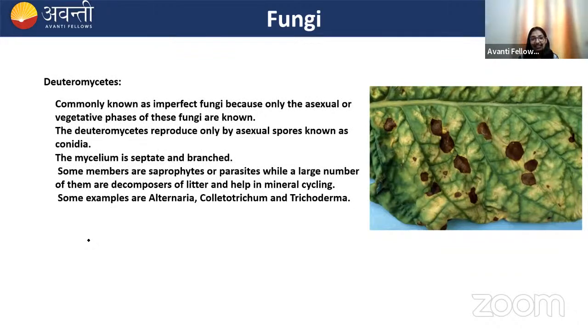Next one is Deuteromycetes. Deuteromycetes are known as imperfect fungi. Remember, that's very important, okay? They are known as imperfect fungi. Why are they imperfect fungi? Because the sexual stage is not known in case of Deuteromycetes, so they are known as imperfect fungi. Their mycelium is septate and branched. Remember this. Remember the examples of Deuteromycetes, that is Alternaria, Colletotrichum, Trichoderma. Also remember that they help in mineral cycling. These are the important points, okay? Regarding Deuteromycetes, please remember these points.